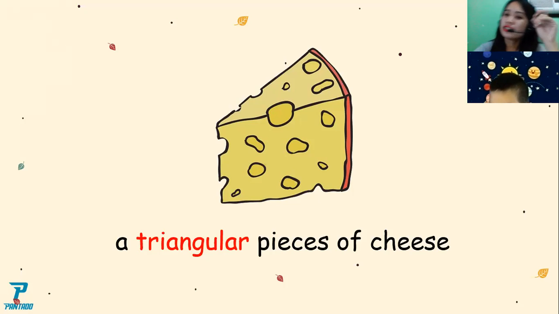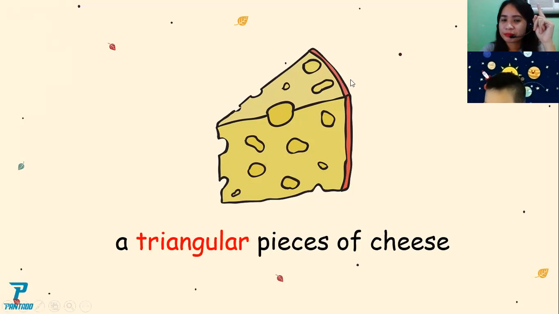Okay, so how many sides does a triangular have? Look at this one. 3 sides. Wow, very good. Yes, you are correct. If you see something that has 3 sides, like 1, 2, 3, then that is a triangular object.